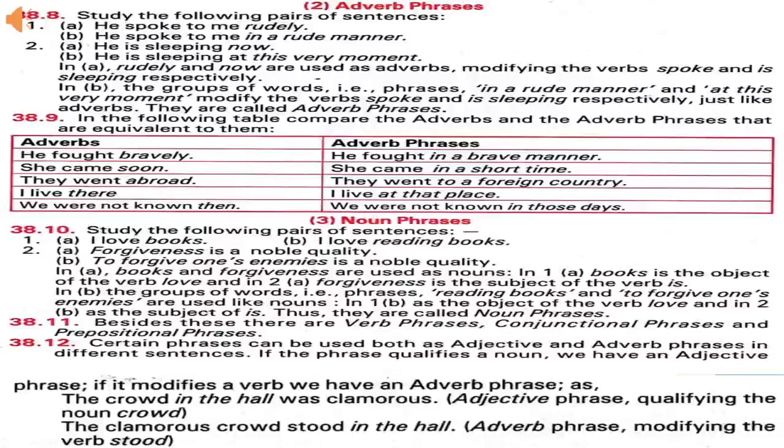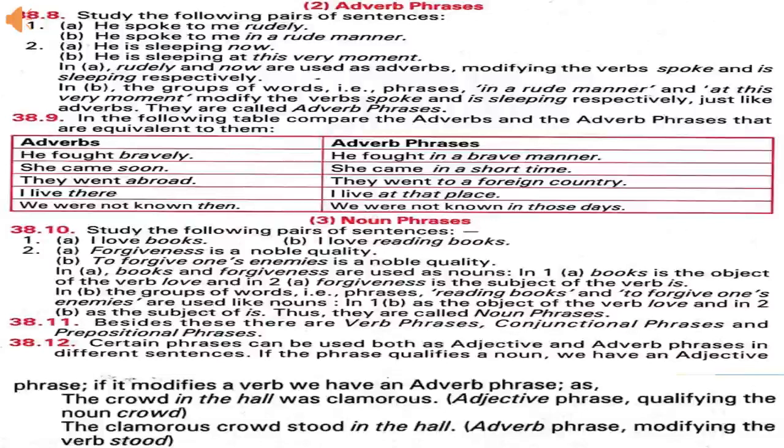Now let's compare adverbs and adverb phrases. He fought bravely. In this sentence, bravely is an adverb. He fought in a brave manner. In a brave manner is an adverb phrase. I live there. There is an adverb. I live at that place. At that place is an adverb phrase. Noun phrase. A noun phrase is a group of words which performs the function of a noun in a sentence.